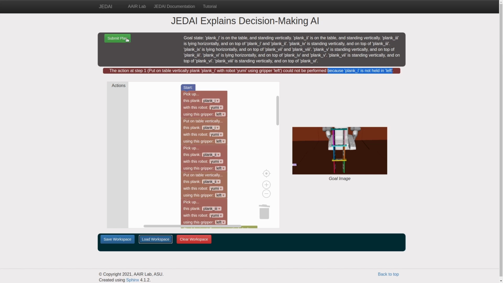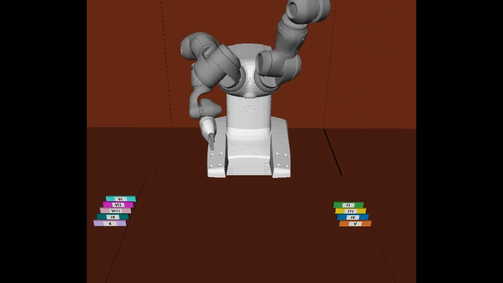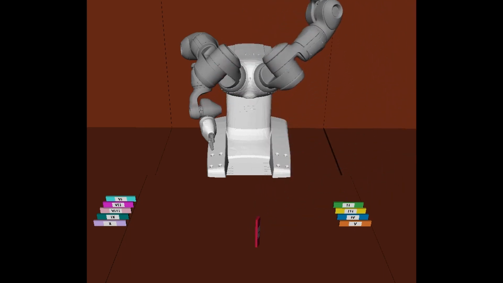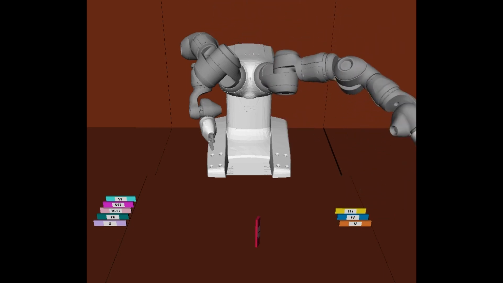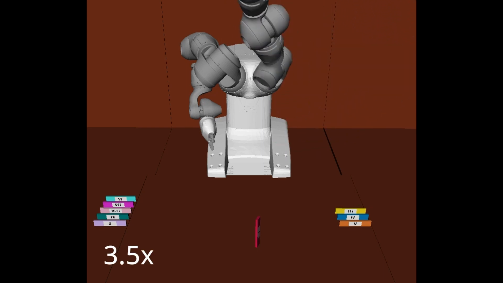Once we submit a valid plan that achieves the problem's goal, the Task and Motion Planner is called to refine those abstract actions into a concrete motion plan to be executed by the robot in the simulated 3D environment. When the Task and Motion Planner finishes computing a solution to the plan, we can watch the simulated robot execute the actions in that plan. Different domains involve robots with different form factors, and puzzle-style domains can include non-physical constraints on how objects are allowed to move.